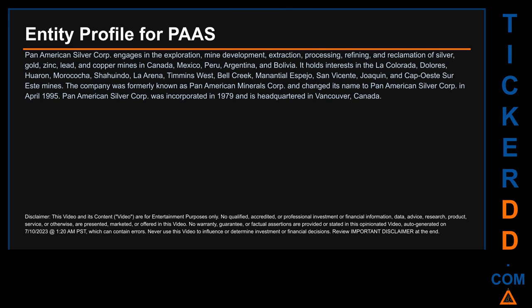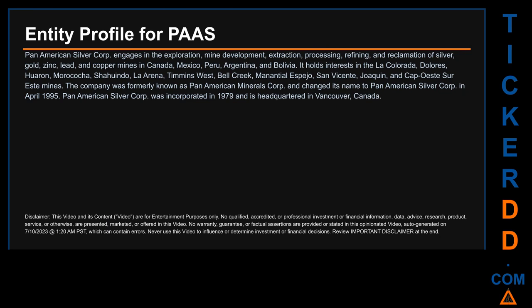Here's what I found. Pan American Silver Corp. engages in the exploration, mine development, extraction, processing, refining, and reclamation of silver, gold, zinc, lead, and copper mines in Canada, Mexico, Peru, Argentina, and Bolivia. It holds interests in the La Colorada, Dolores, Huaron, Morococha, Shahuindo, La Arena, Timmins West, Bell Creek, Manantial Espejo, San Vicente, Joaquin, and Cap Oeste Sur Este mines.